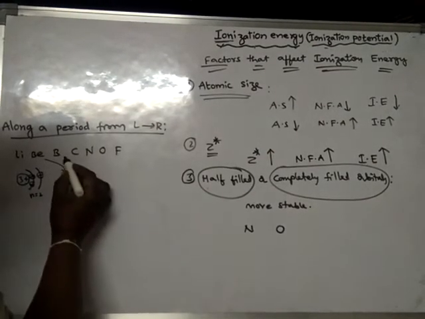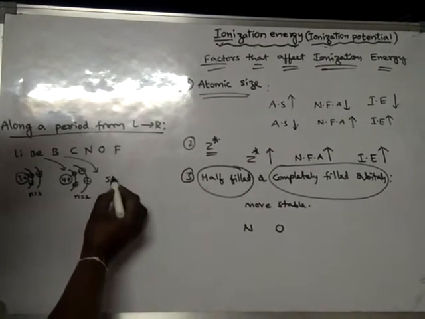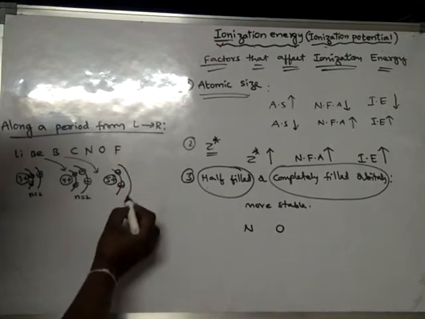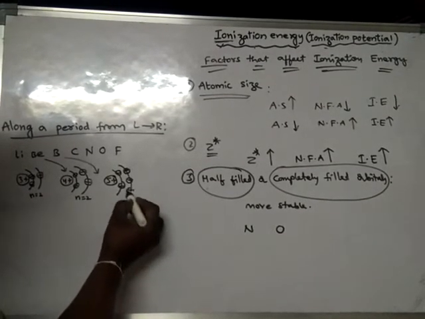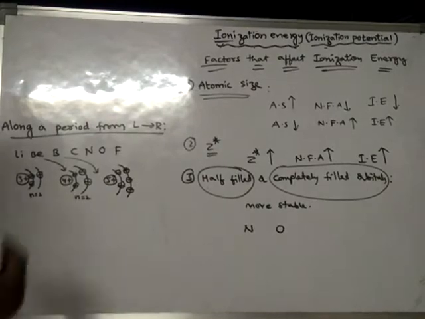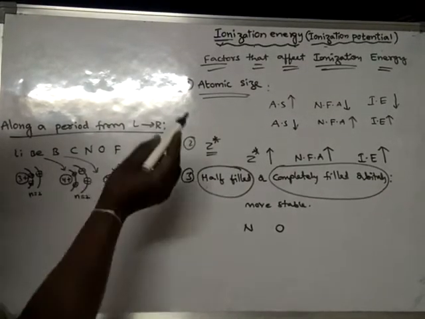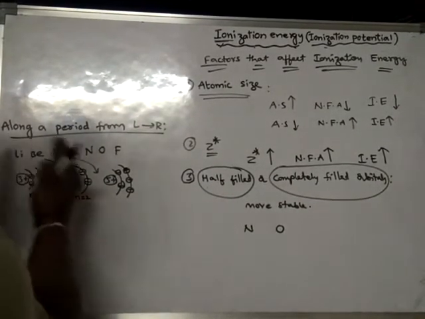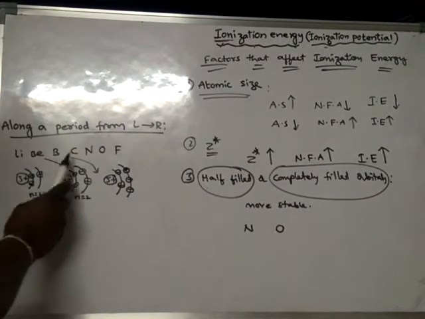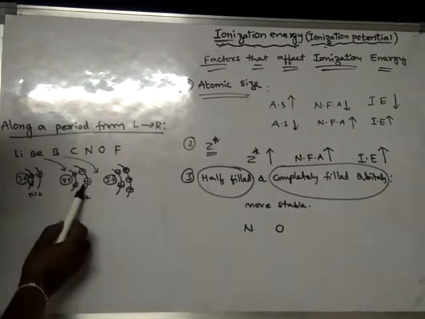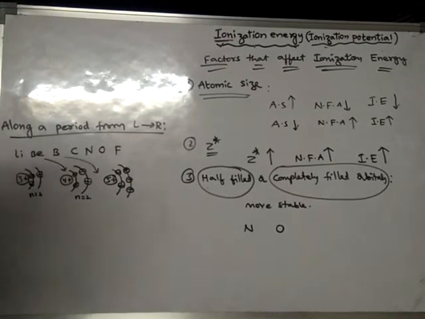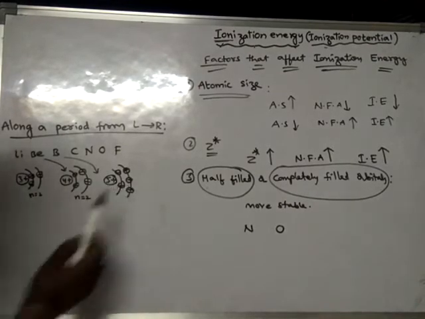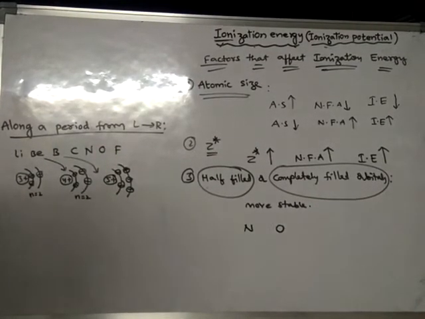If you see boron, it contains 5 positive charges, with 2 electrons in the first orbit and 3 electrons in the second shell. Like this, from lithium, beryllium, boron, carbon up to fluorine, as we move from left towards right, one more electron is added to the same orbit, same shell. That means the distance of the outermost orbit from the nucleus is the same.